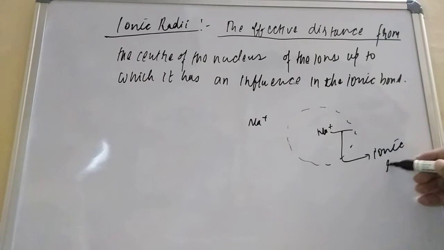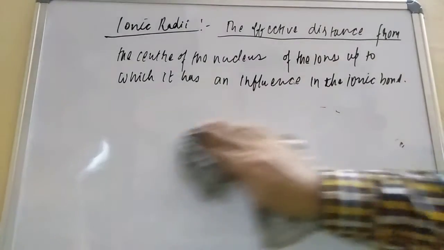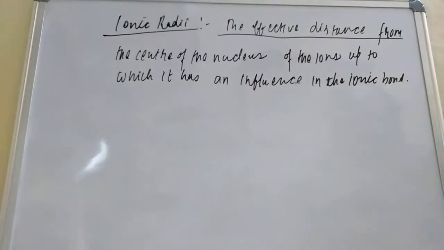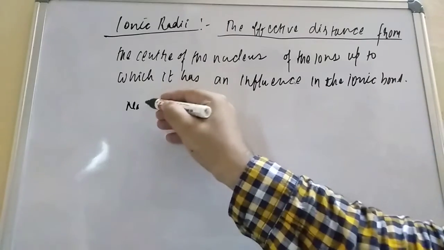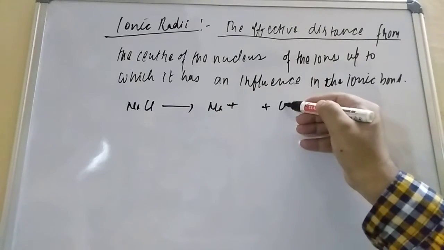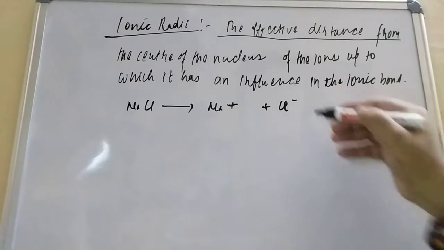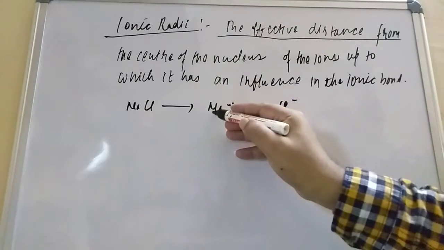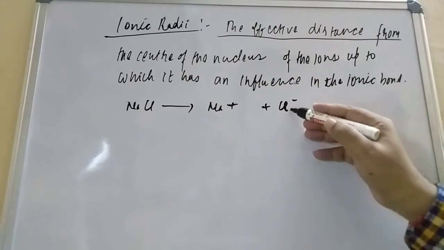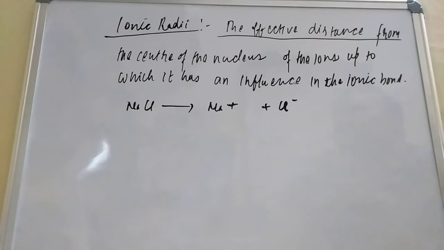Okay, but how to calculate this ionic radii, friend? Take any ionic compound. Suppose I am taking the ionic compound NaCl or KCl. So how will we measure? NaCl is what, student? This is Na plus, and plus it will give Cl minus. So the greater the electrons, the larger the size. The cation lost one electron, so it has the smaller size, and the anion gained one electron, so it has the larger size.